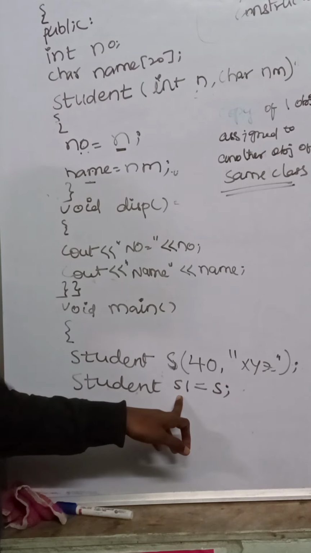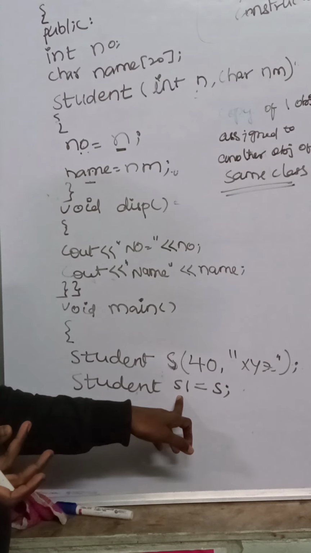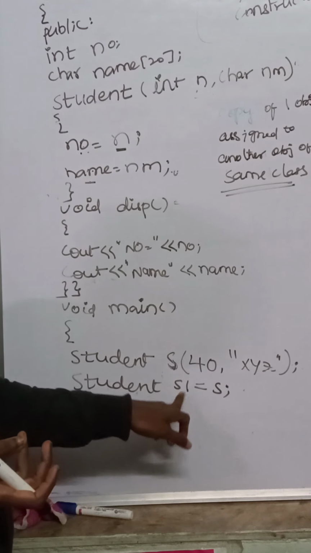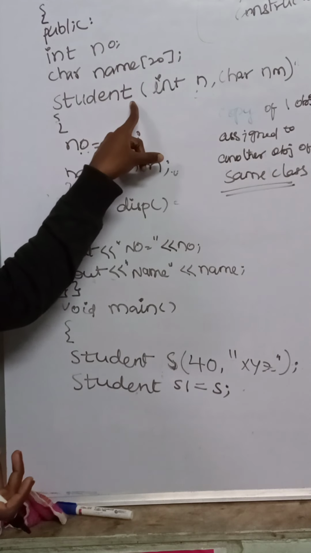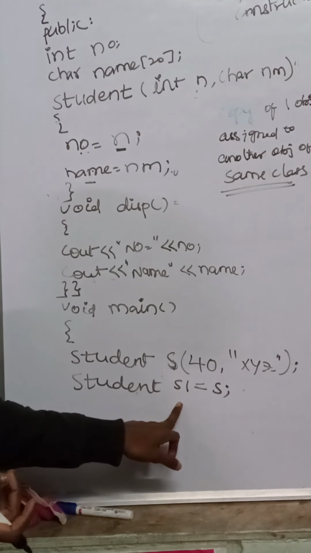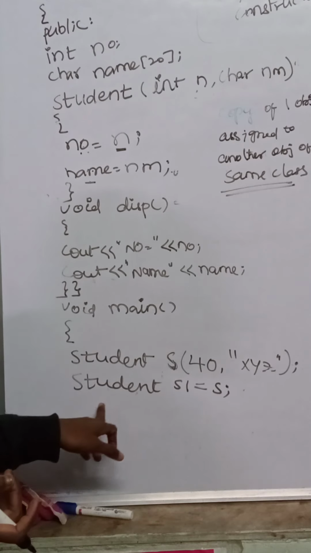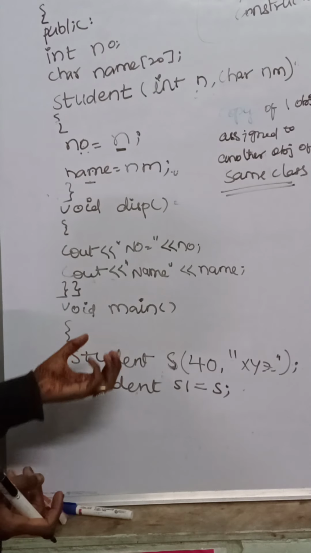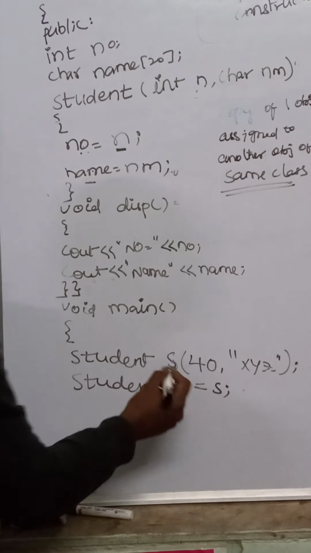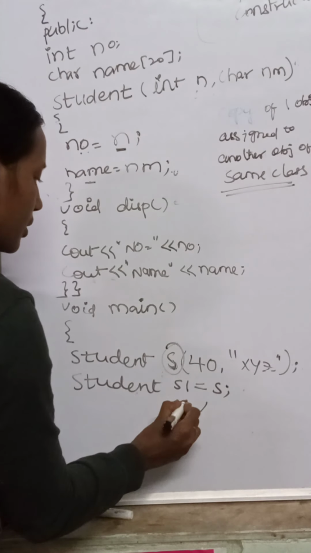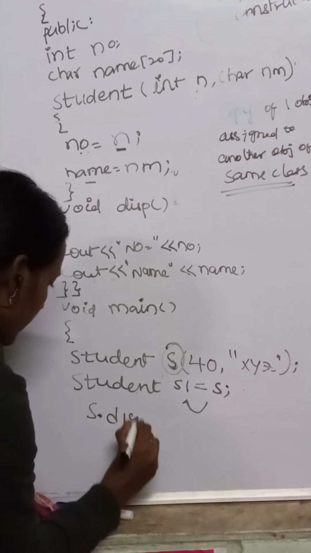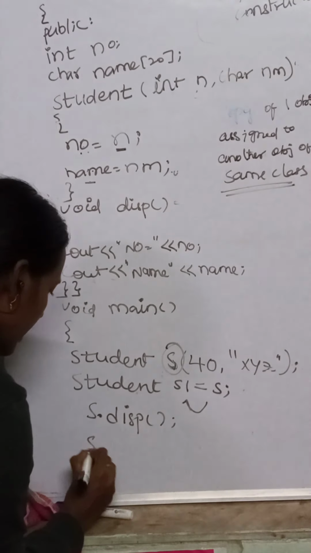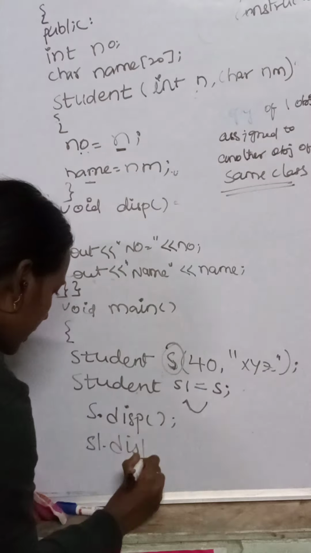We are assigning S to S1. That means we are creating one more object. So when the control executes this statement, again a constructor will be called. Why? Because this S1 is also another object of the student class. Just in the copy constructor, we are copying this S into S1. Now S dot display, S1 dot display.